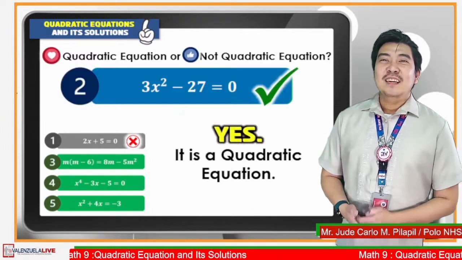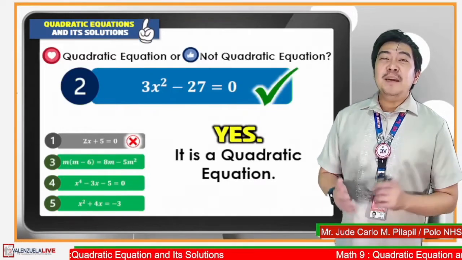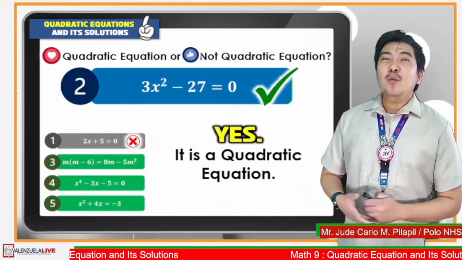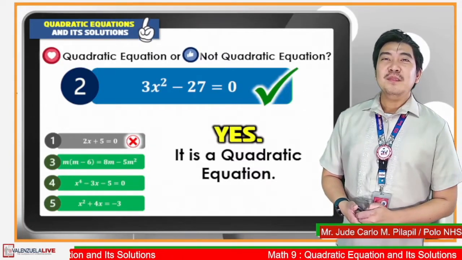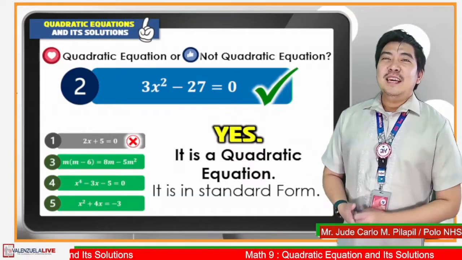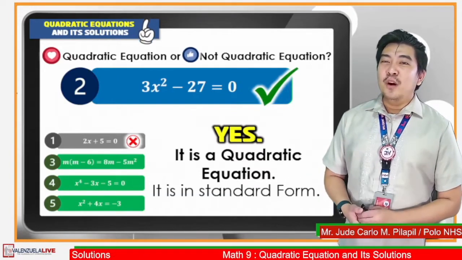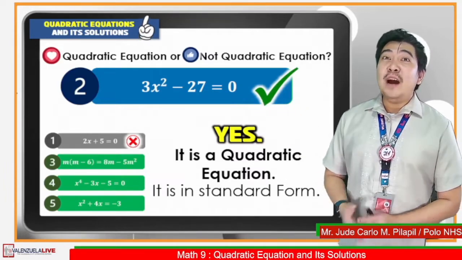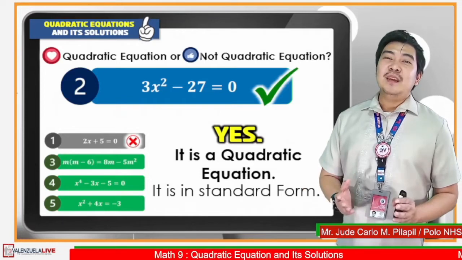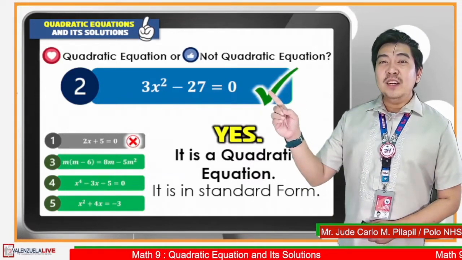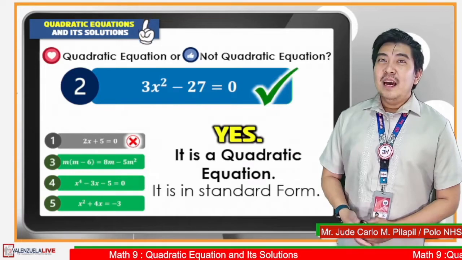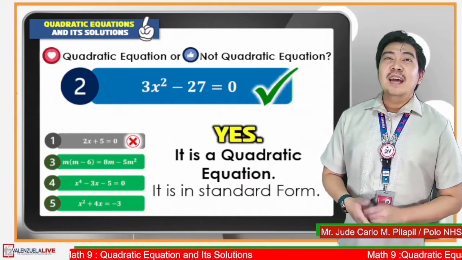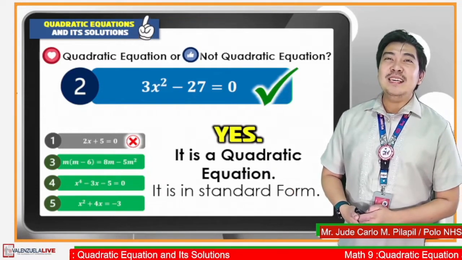Very good. This is a quadratic equation because the degree of this equation is 2. Is this equation in standard form? Correct. It is already written in its standard form. So since the equation is in standard form, we can determine the values of A, B, and C. The value of A in our equation is 3. The value of B is 0 since there is no linear term. And the value of C is negative 27.